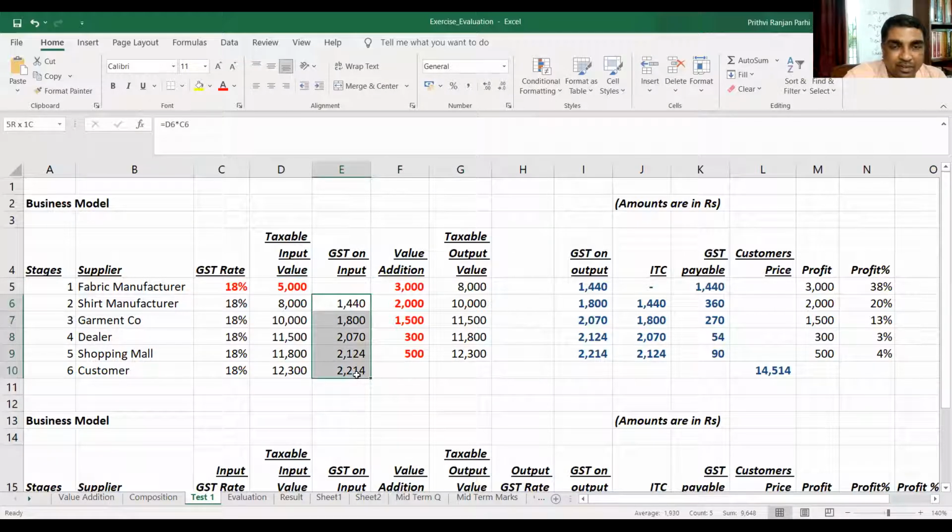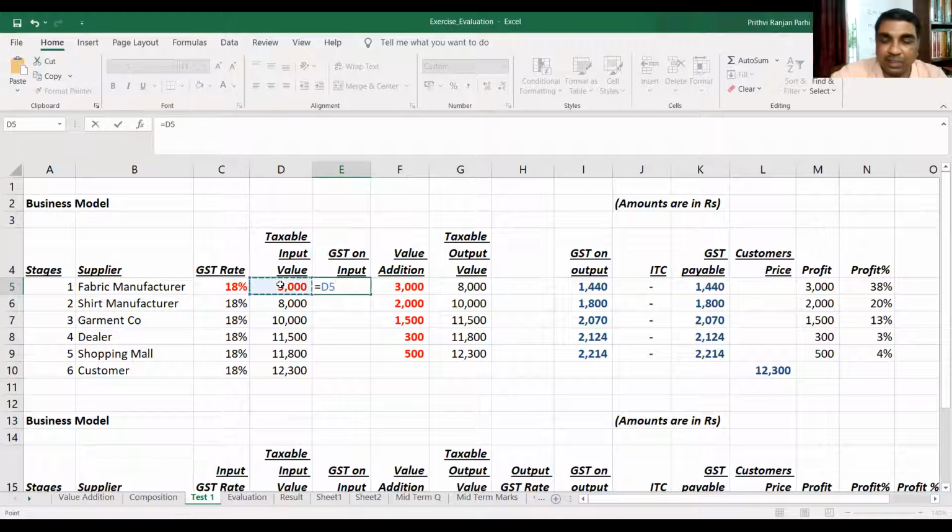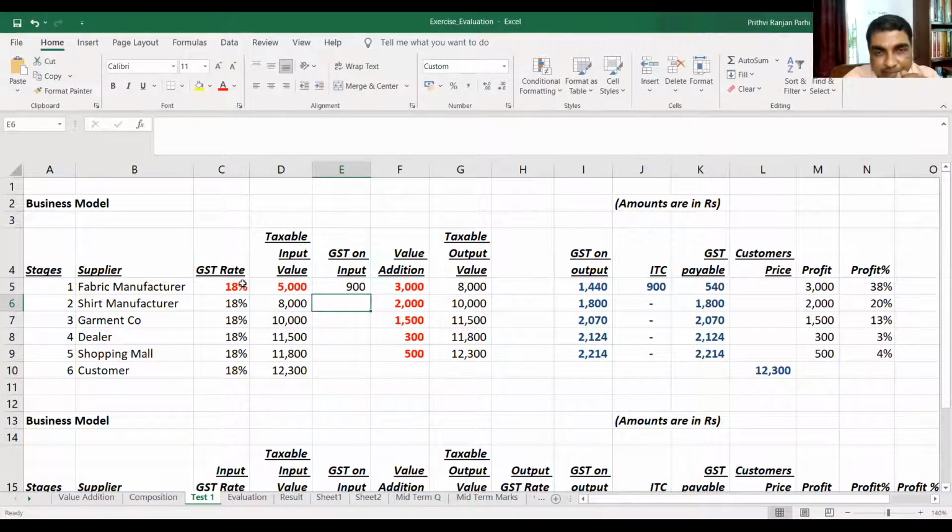Let me delete all these things. So the GST rate, I'm simply putting in the formula. 900. And let us assume that the value addition is 3,000.